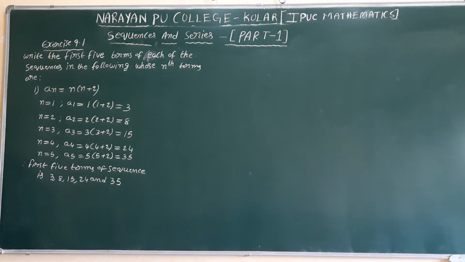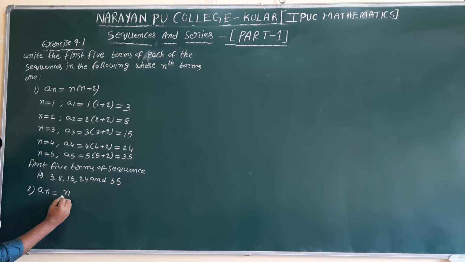My second problem you can try, same thing: a1, a2, a3, a4, a5 you can calculate. Second problem: an equals n divided by n plus 1. Take it as homework.